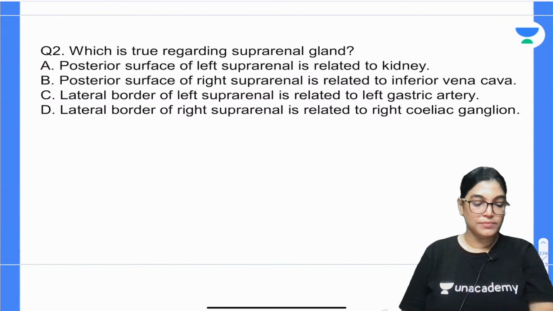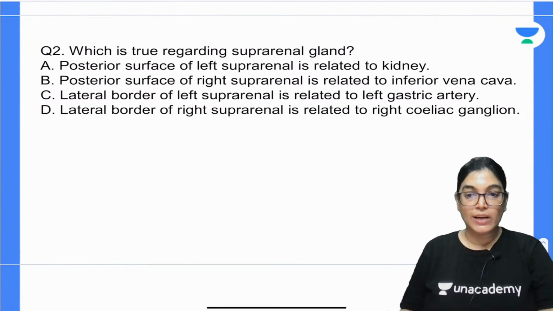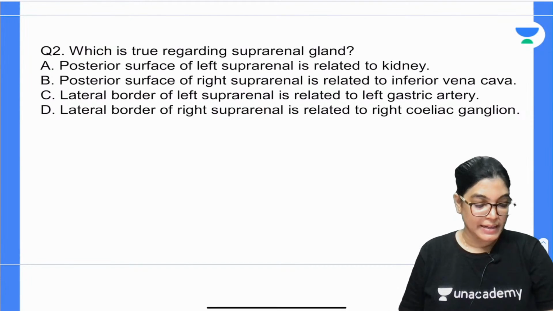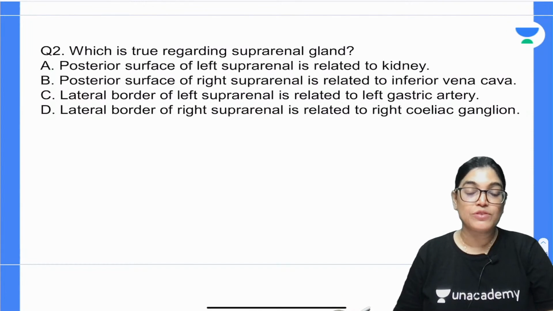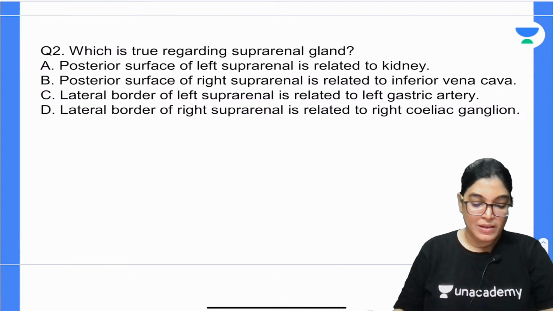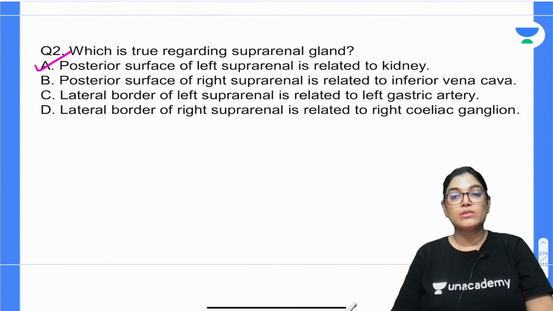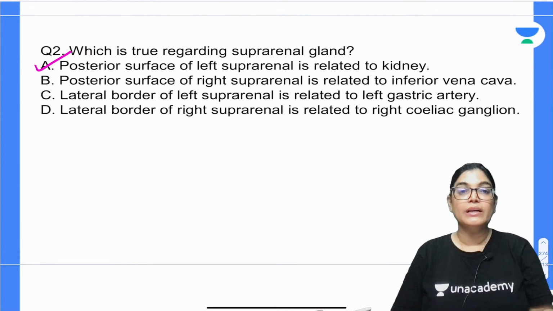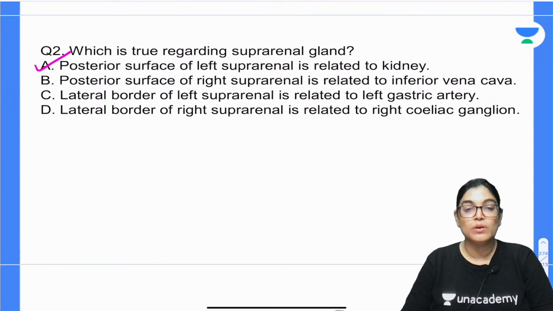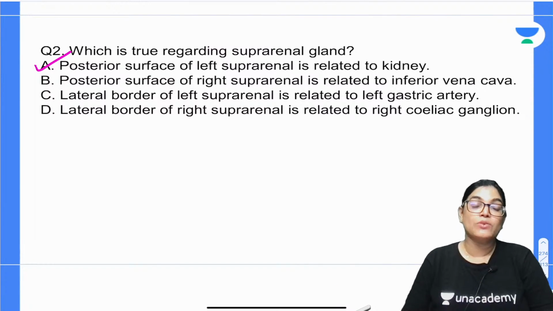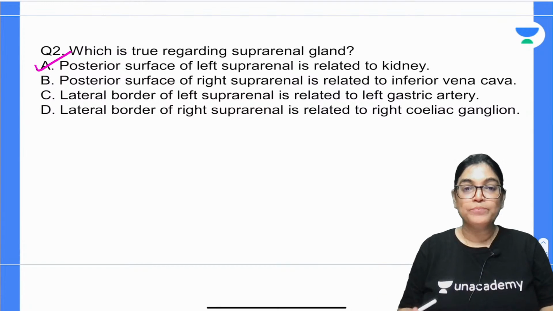So what is the correct answer? We have to see the most important relation which is correct in relation to the suprarenal or adrenal gland. So my dear aspirants, the correct answer here is posterior surface of left suprarenal gland is related to kidney. So we have A as the correct answer. I would also like to brief you about the important relations of both suprarenal glands and the structures lying very close to them. Let me again come up with the explanation.